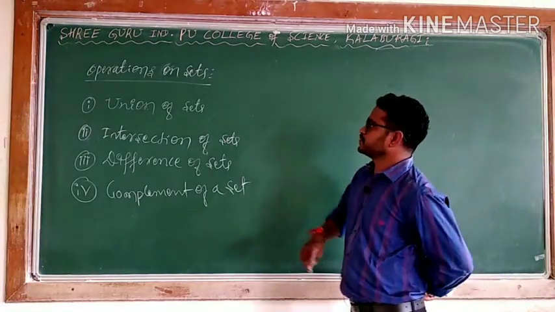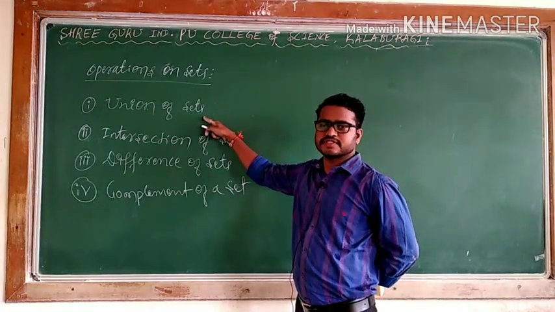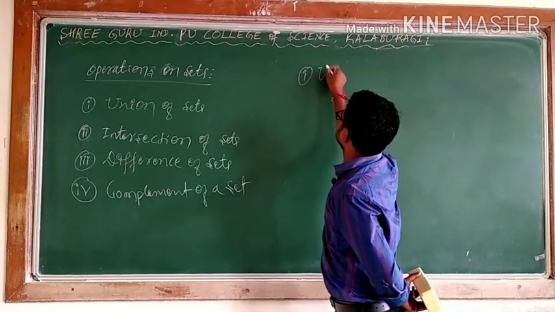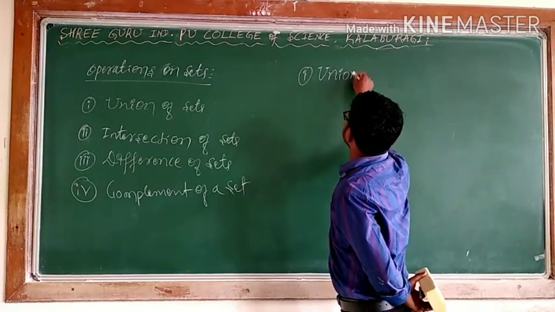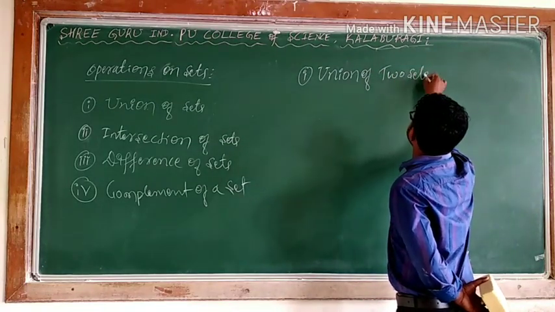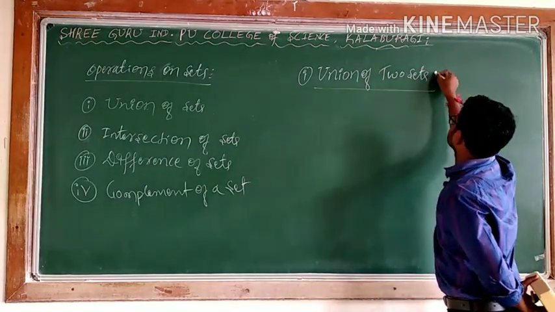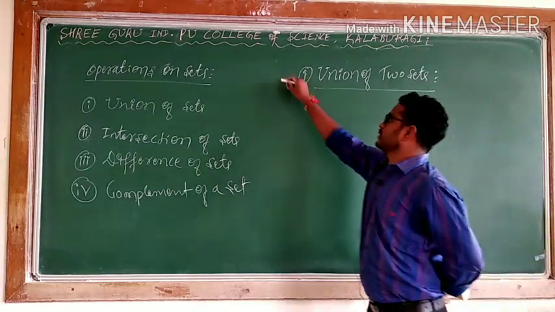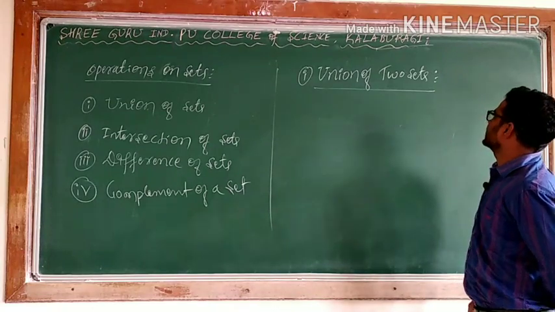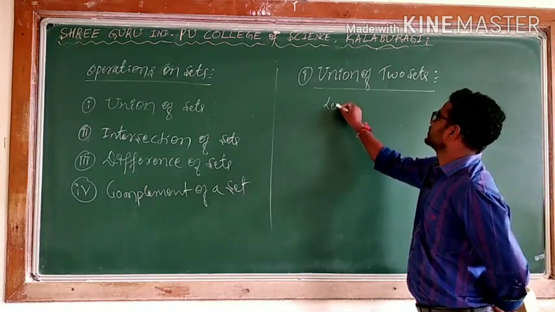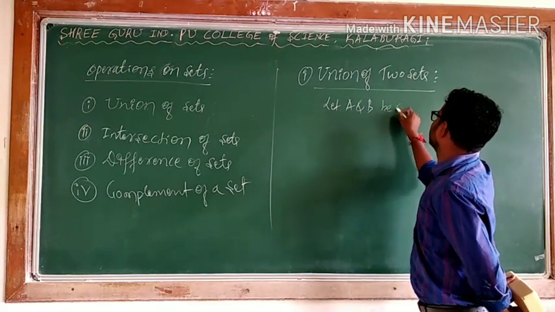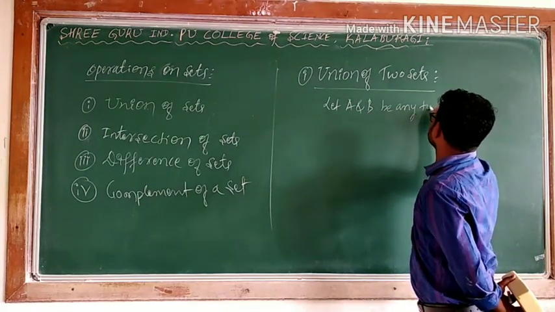Here, union of sets. I will take one by one. First one, union of two sets. Here, union of two sets. I can say let A and B be any two sets.